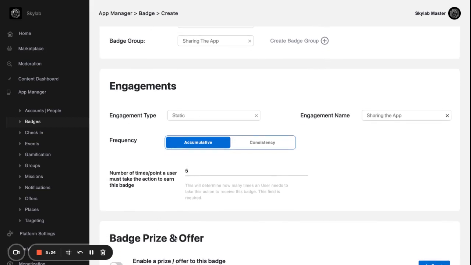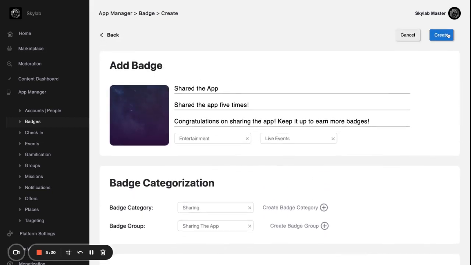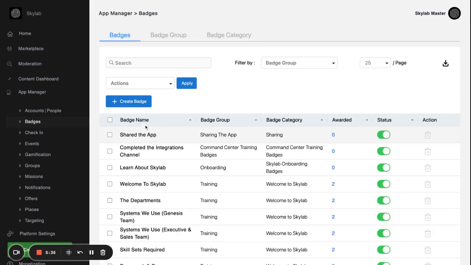We'll cover badge prizes and offers in another tutorial. Once I've created this badge, I'm going to scroll to the top and I am going to say create. And now my badge is created and I can move on to creating the next one. So that is our tutorial on creating the gamified system inside the reward engine inside of our apps. I'd highly recommend that you come to the App Manager badges and you familiarize yourself with badge categories, badge groups, and badges. See what they look like on the app and make sure that you can earn the different ones. See what it's like to share the app to earn this badge and just play around with it from there.